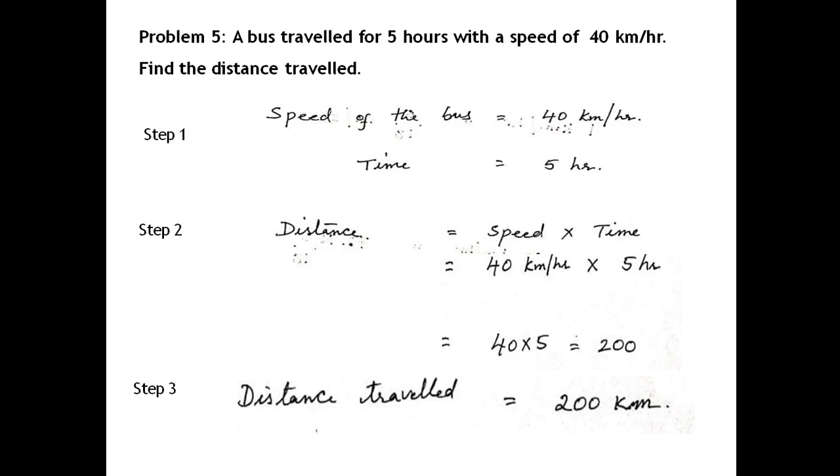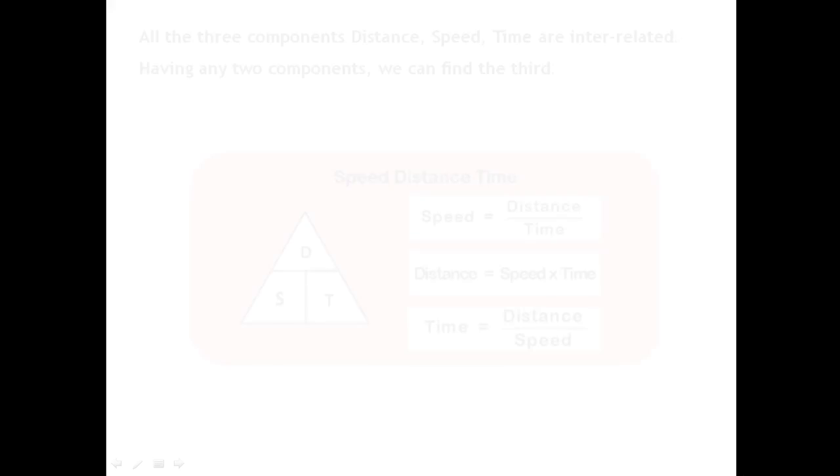A bus travelled for 5 hours with a speed of 40 kilometers per hour. Find the distance travelled. Speed of the bus is equal to 40 kilometers per hour. Time travelled is equal to 5 hours. Distance formula, distance is equal to speed into time, is equal to 40 kilometers per hour into 5 hours, is equal to 40 into 5 gives 200. So total distance travelled by the bus is equal to 200 kilometers. As it is distance, we have to express it in kilometers.